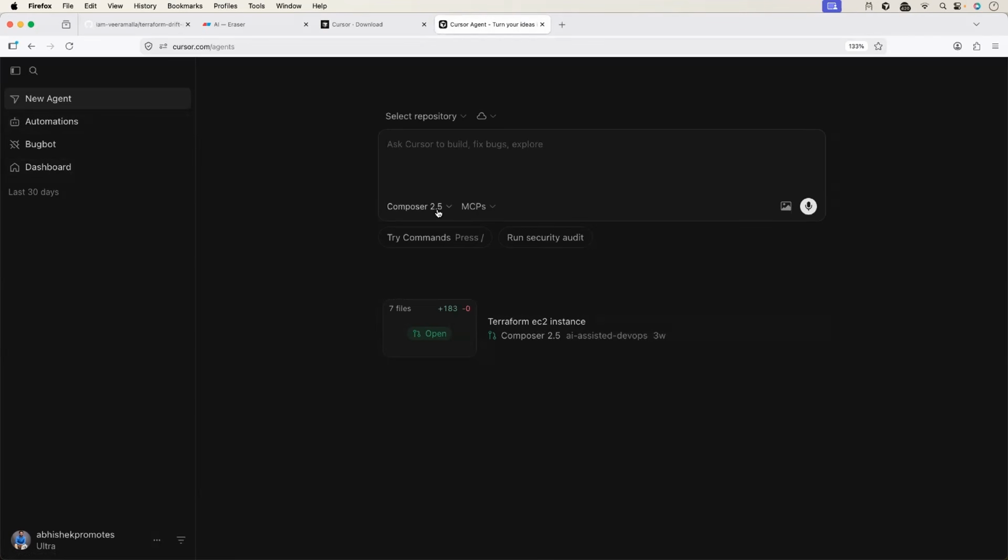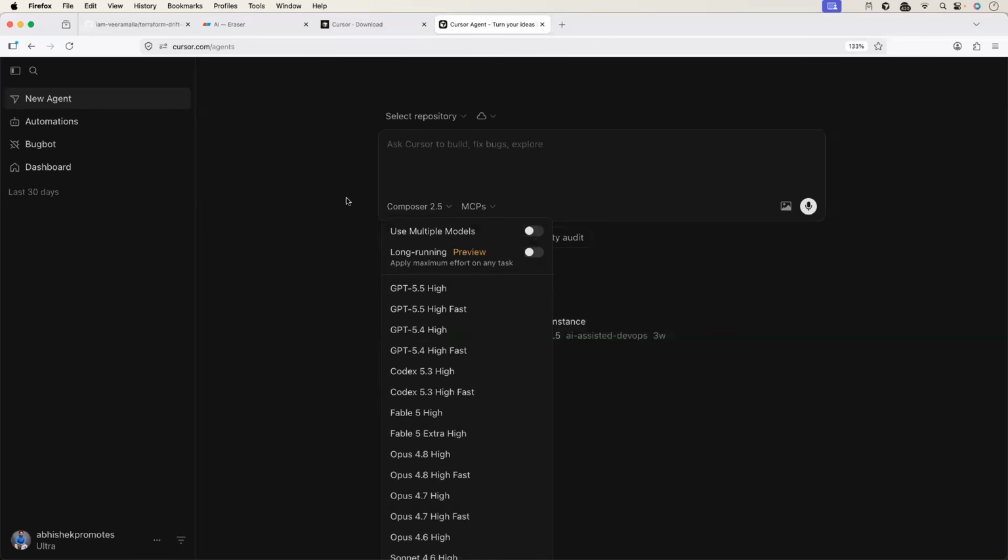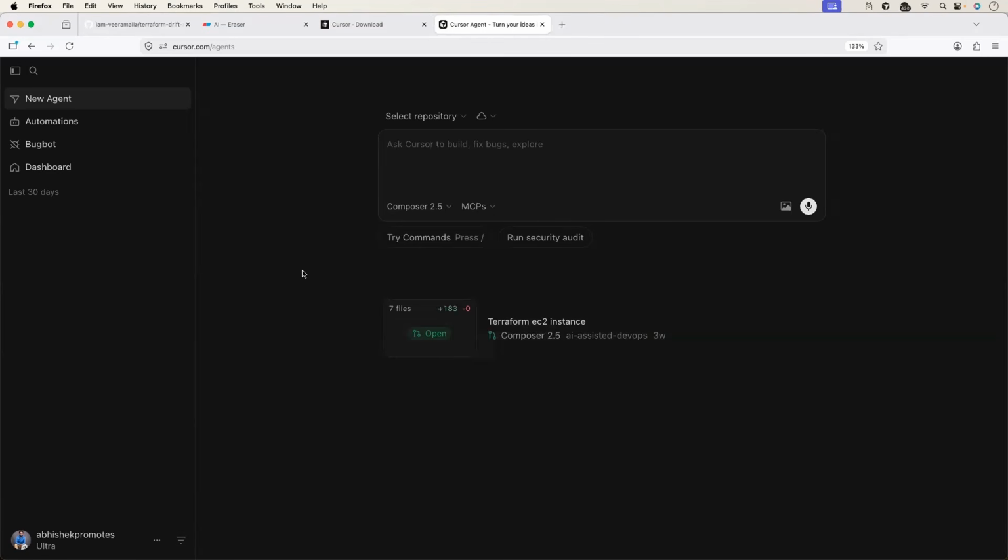Okay, so we will choose the model first. So I'll go with Composer 2.5. There are different models, but as I told you, Composer 2.5 is token efficient and it is also on par with the frontier models. So I'll go with this. And then I'll select the repository.